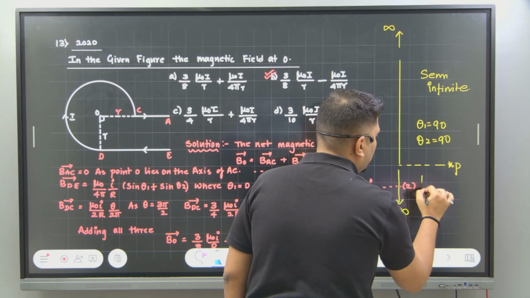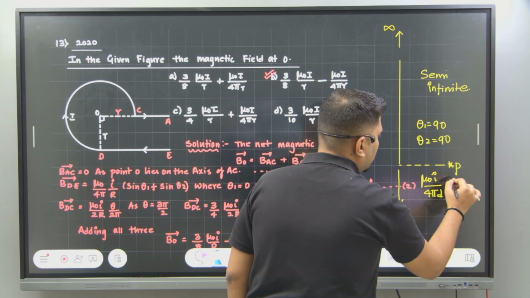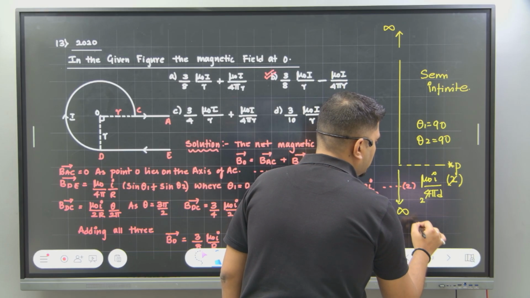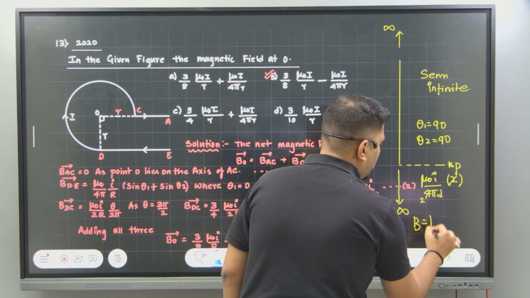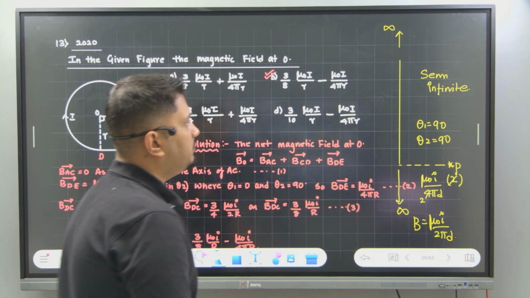So you have a formula: mu naught I divided by 4 pi d, times sine theta 1 plus sine theta 2. Sine of theta 1 is 1, sine of theta 2 is 1, so it will become 2. So 2 ones are 2, hence your answer will become B equals mu naught I divided by 2 pi d. Did you understand this? Clear?